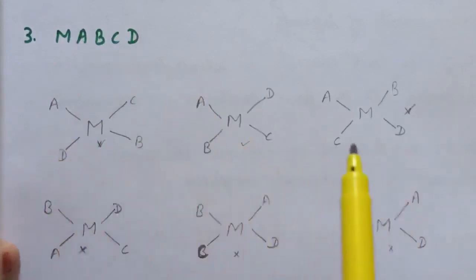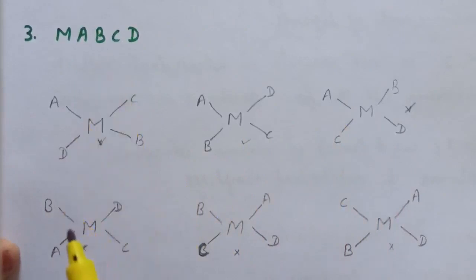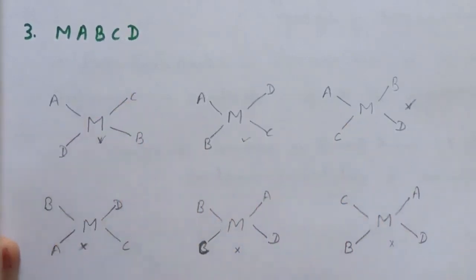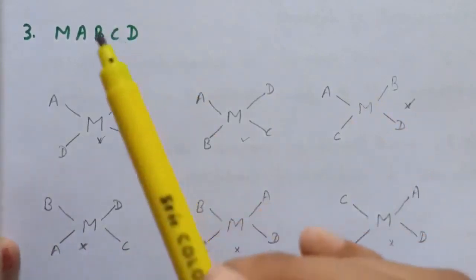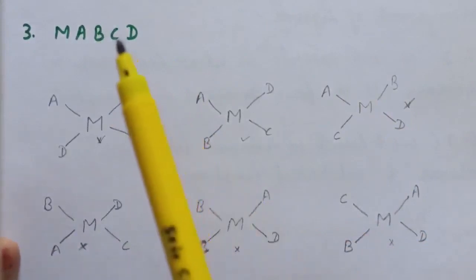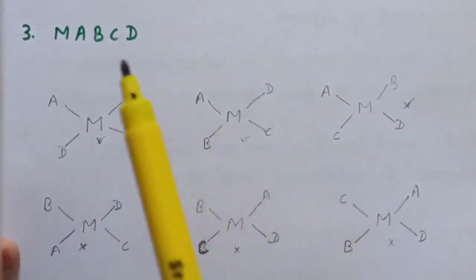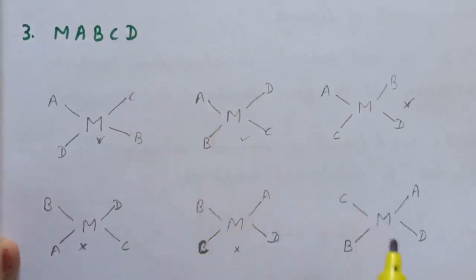So here are three types of complexes. Now the next case, the second case, is where we fix B on one side and then we place C opposite to B and then D opposite to B. And the third case is where we fix C. Now we have only one possibility, that is we can place D opposite to C.